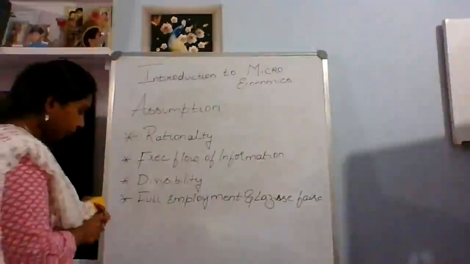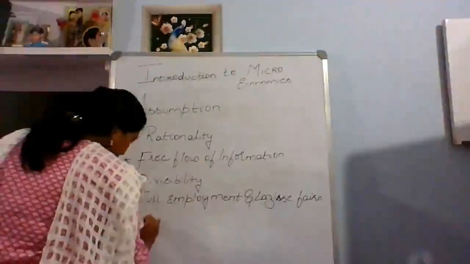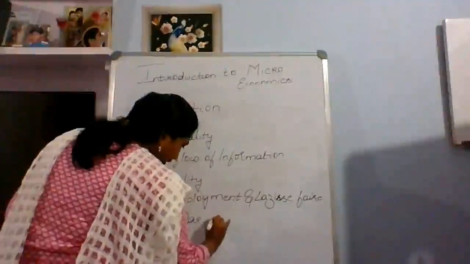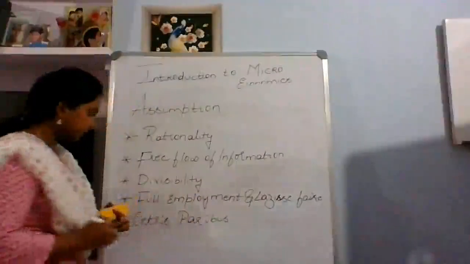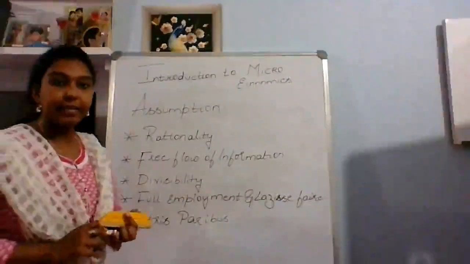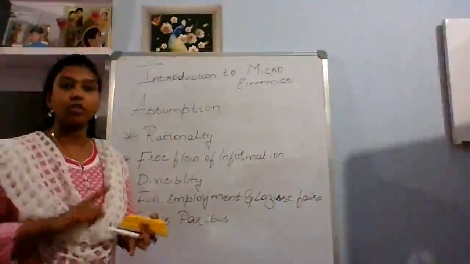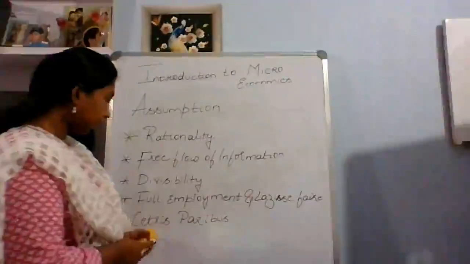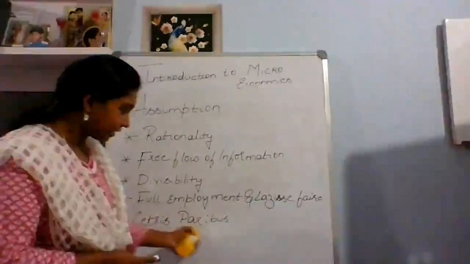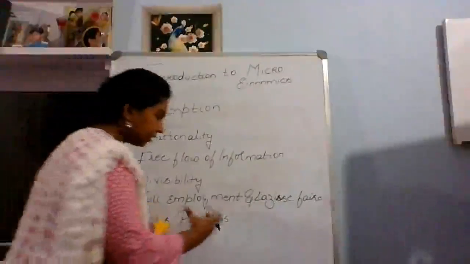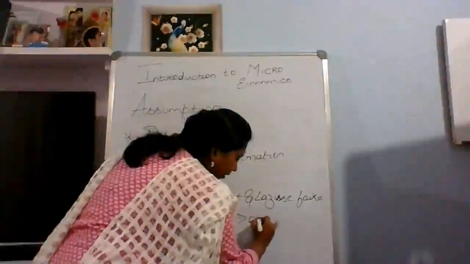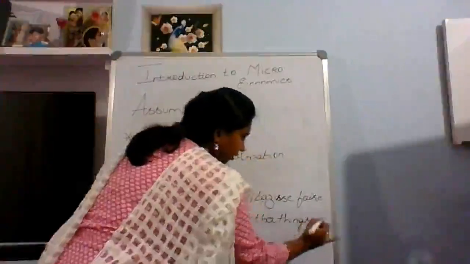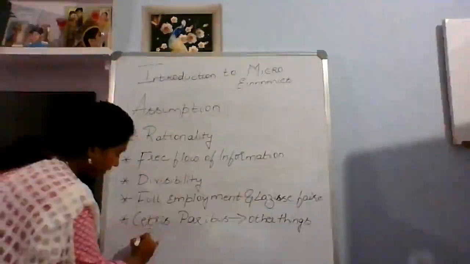The next one is ceteris paribus. What is ceteris paribus? We have already discussed it. Ceteris paribus is a Latin phrase. It is not the name of the author or any economist. It is a Latin phrase. What is the meaning of this Latin phrase? It means other things remaining constant. What is other things remaining constant?